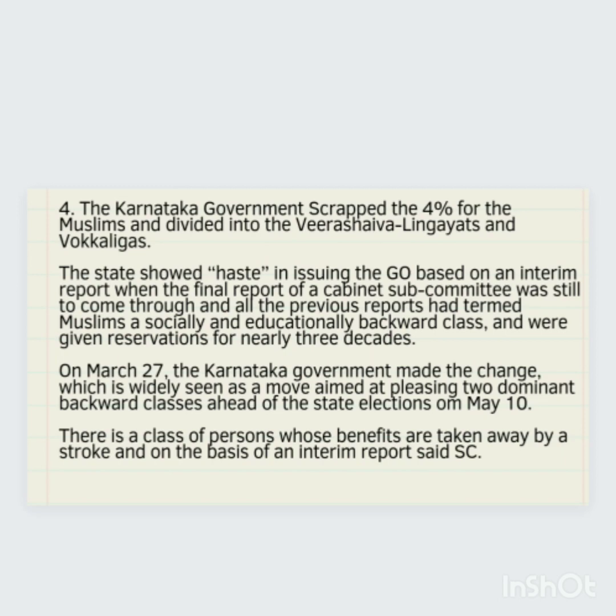Now on March 27, the Karnataka government made a change which is widely seen as a move at pleasing two dominant backward classes of the state ahead of the May 10th elections, that is the Veerashaiva Lingayats and the Vokkaligas. Now there is a class of persons whose benefits are taken away at a stroke, and then there is another class of persons whose benefits are given just at a stroke of a pen, and that too not waiting for the final report but just on an interim report.